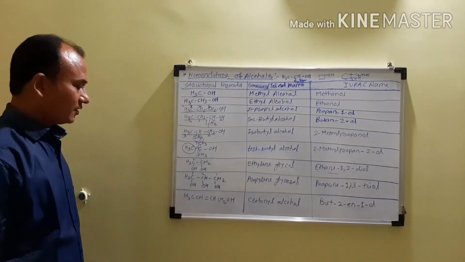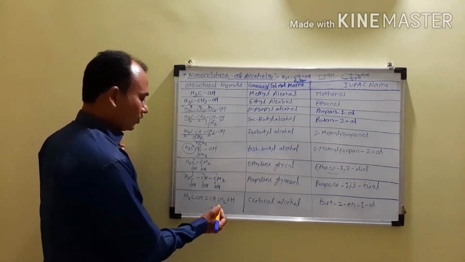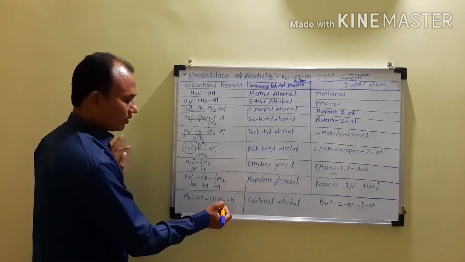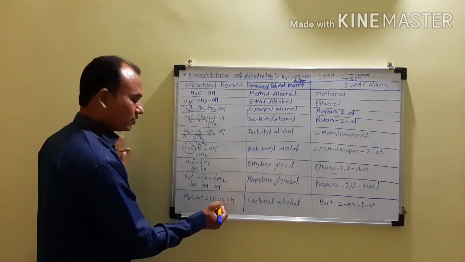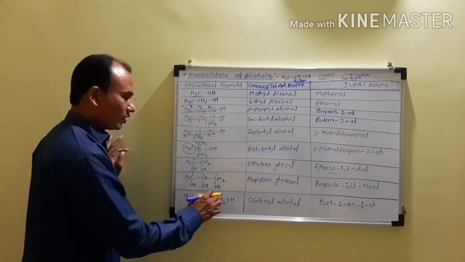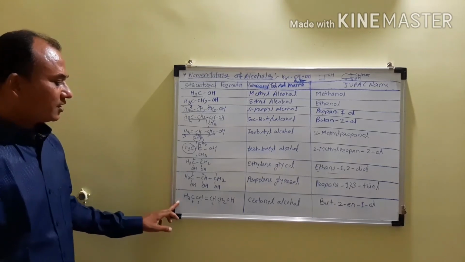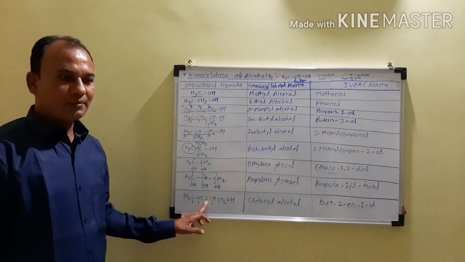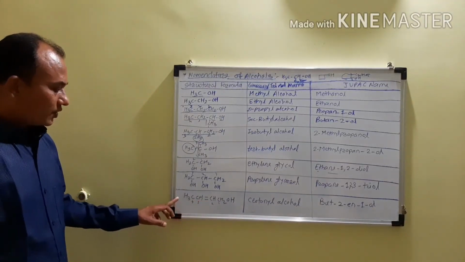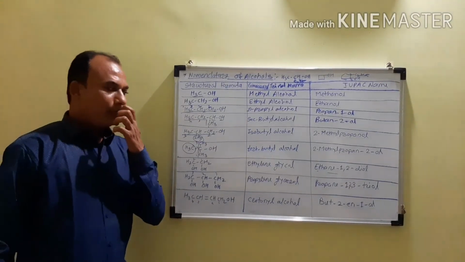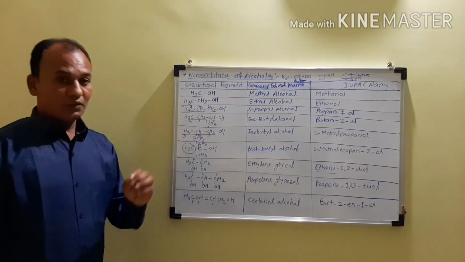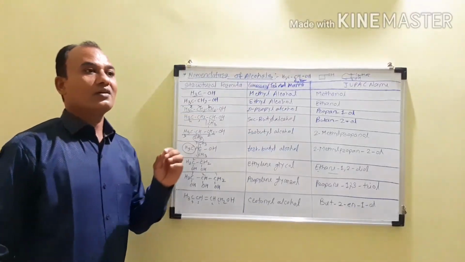Now in that case this is an allylic alcohol, so you have to give the numbering from the side to which the hydroxyl group is attached. So 1, 2, 3 and 4 carbon atoms. It means it is butene, because there is a double bond present. Now in that case you have to replace E by OL, so it becomes butenol, but you have to write the position of the double bond.